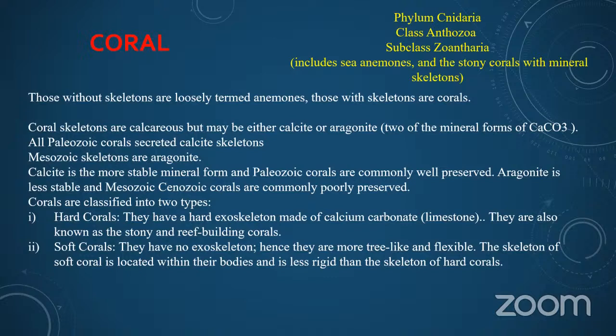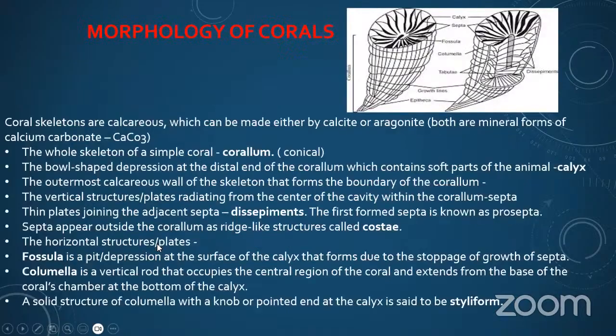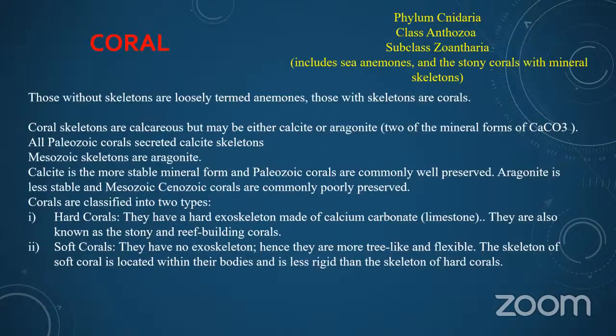Corals are classified into two types, hard and soft corals. Hard corals have a hard exoskeleton made of calcium carbonate, that is limestone.